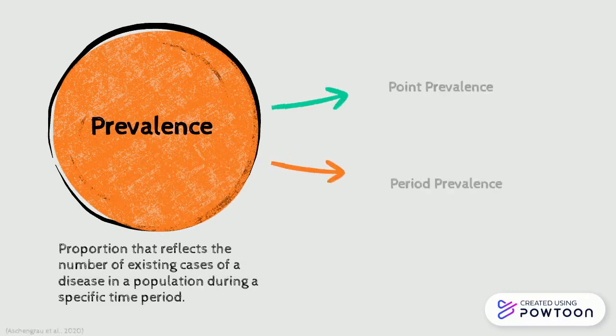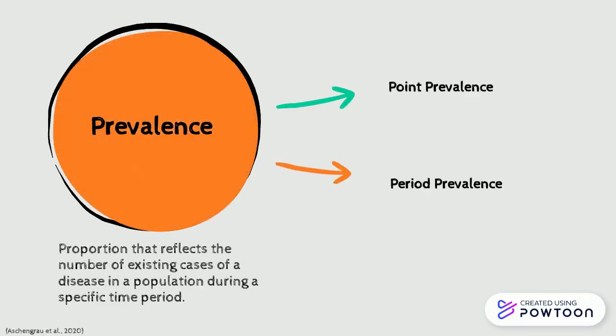The first measure is prevalence. Prevalence is a proportion that reflects the number of existing cases of a disease in a population during a specific time period. There are two types of prevalence. Point prevalence is simply the prevalence at a point of time, whereas period prevalence is a prevalence in a given period.